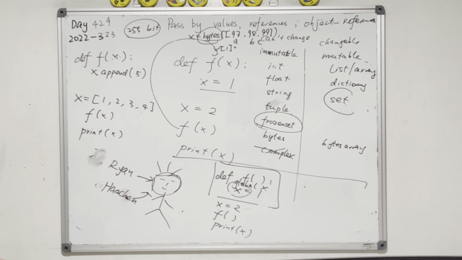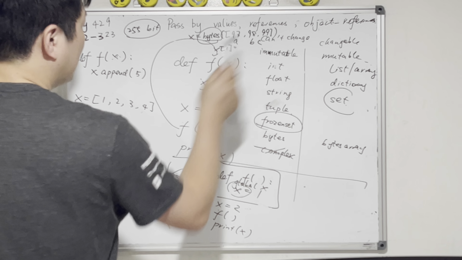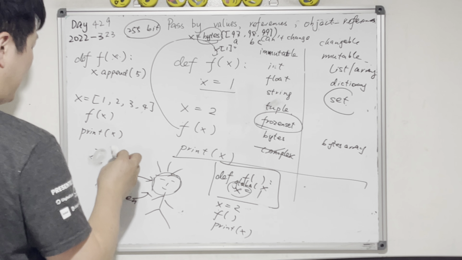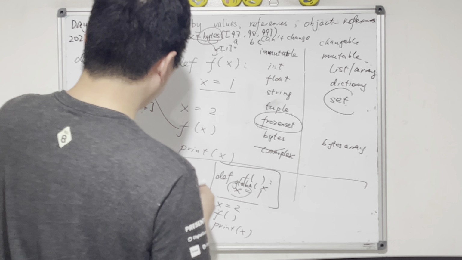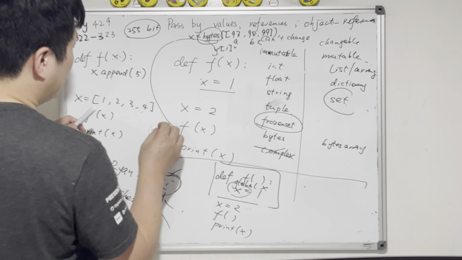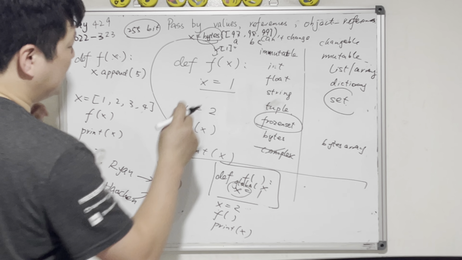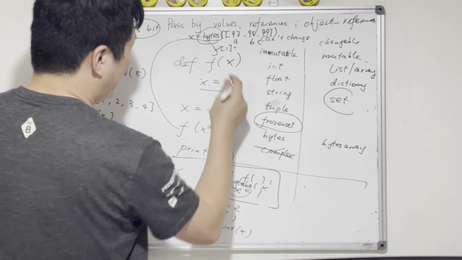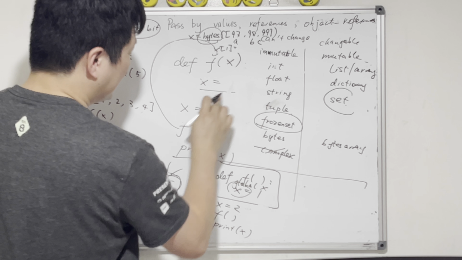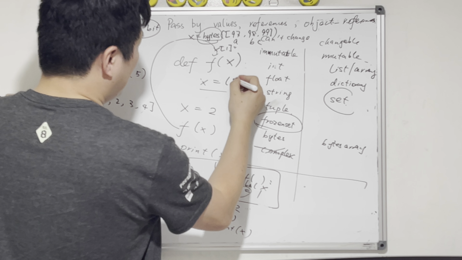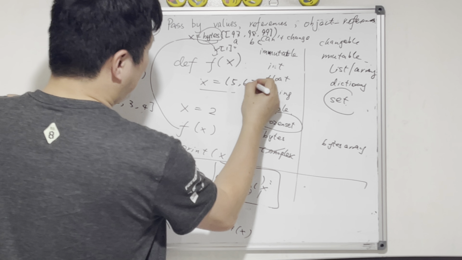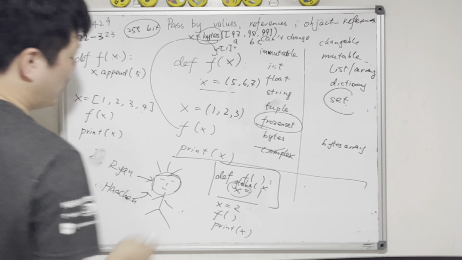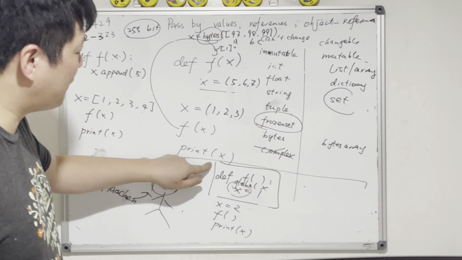About lists, how to function x. So I'm going to give you a little quiz today. Quiz B. So define f, let's say x, then we have x equals 5, 6, 7, and then x equals 1, 2, 3. So print x, is it 1, 2, 3 or 5, 6, 7?